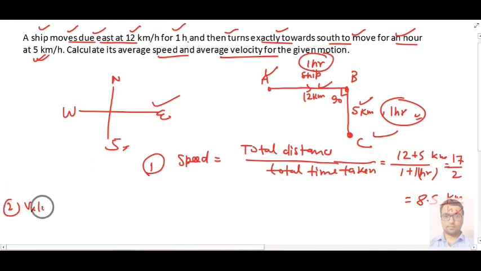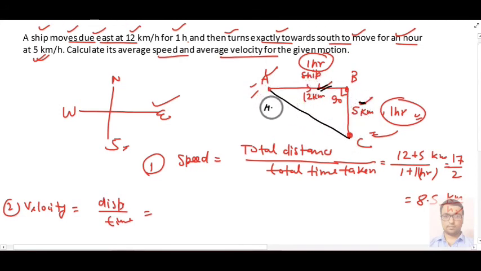If we talk about velocity, then we know that velocity is given by total displacement upon time, and displacement is nothing but distance from initial position to final position. Here we know that our initial position is A and final is C. So this is 12, this is 5.